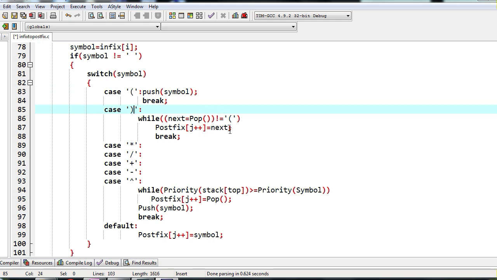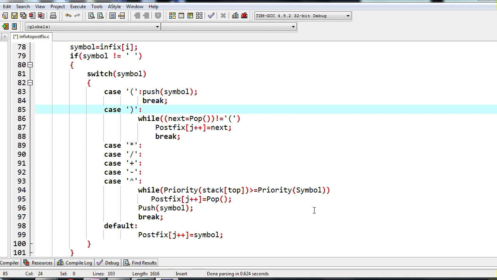If it's a closing parenthesis, then keep popping the characters until we get an open parenthesis and copy them to the postfix expression. When you get the open parenthesis, just discard it. Don't copy it to the postfix expression, and don't continue further. If it is any other operator, then first check the priority of the operator that is present at the top of the stack.